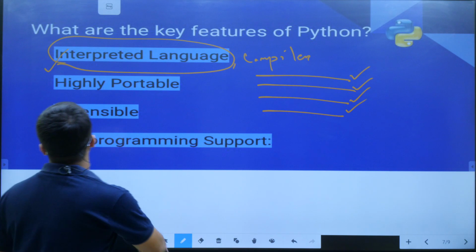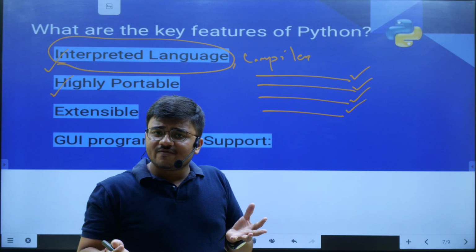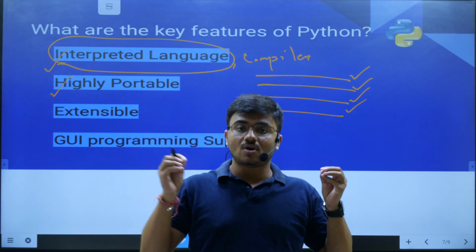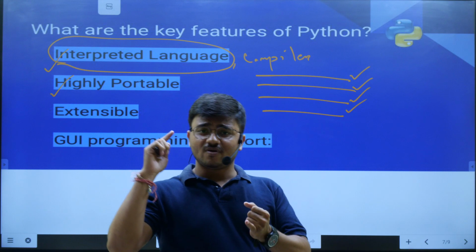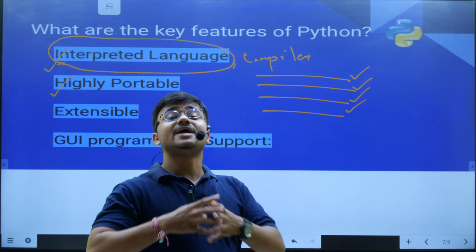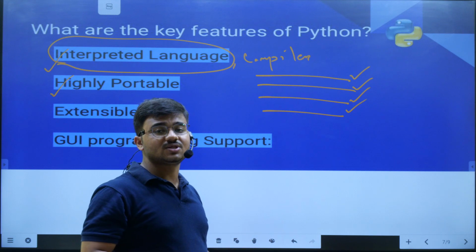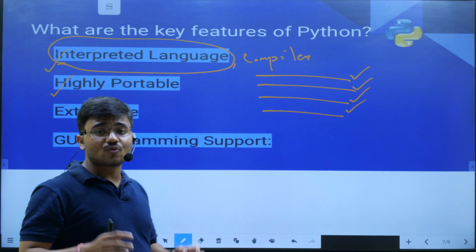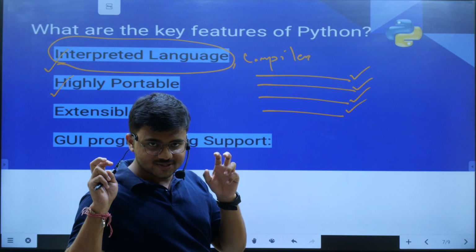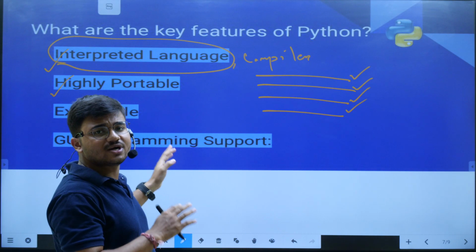And the second is highly portable. Highly portable means what? Portable means can be carried anywhere. Similarly, Python can be written in many of the operating systems like our Windows, Unix, Linux, Macintosh. In all these kinds of operating systems, you can write Python programs. So it is told as highly portable, or we can also say it as platform independence. Platform independence is the computer term which you will often find in your books, but highly portable is also understandable.